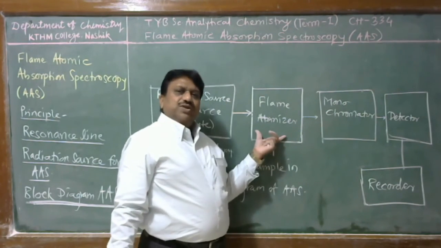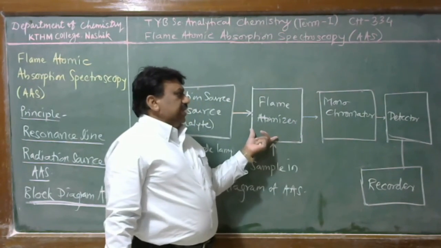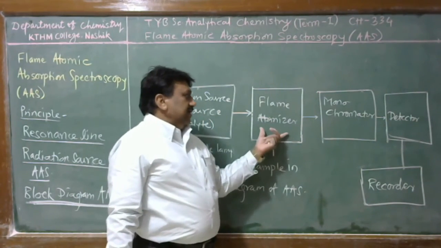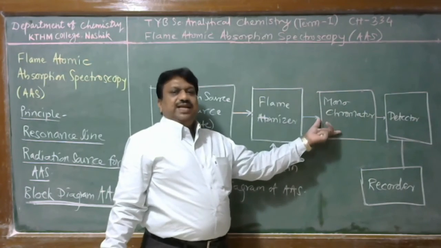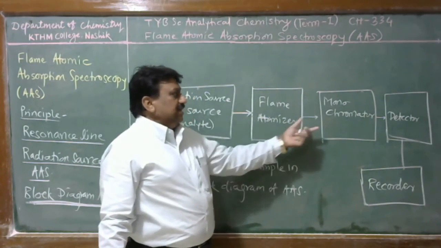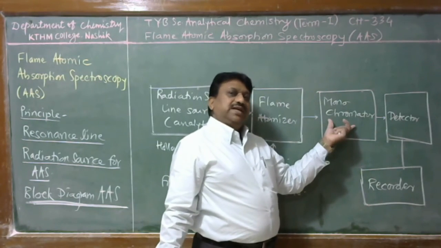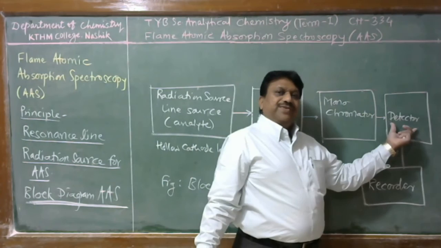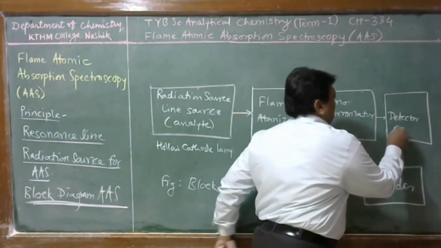Because the flame also gives radiation, to distinguish the radiation of this source and the flame, a monochromatic system is placed next to the sample cell. This system isolates that particular resonance line.